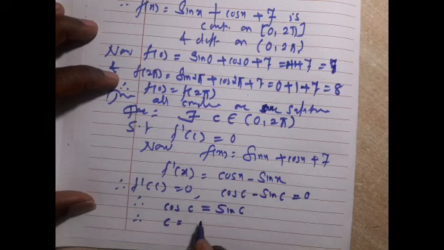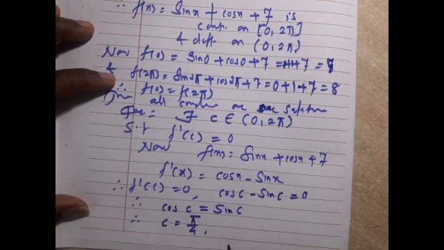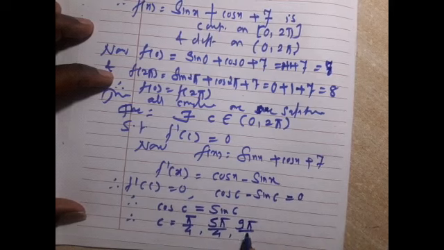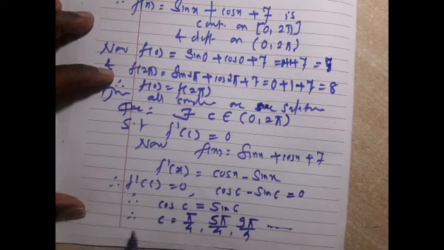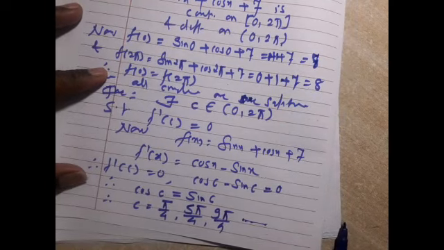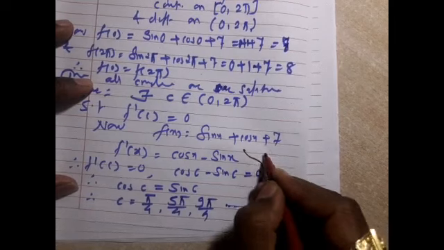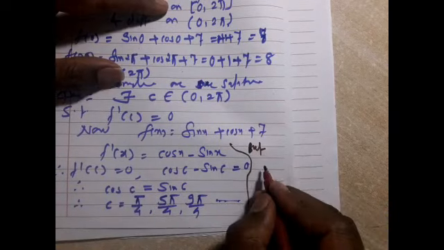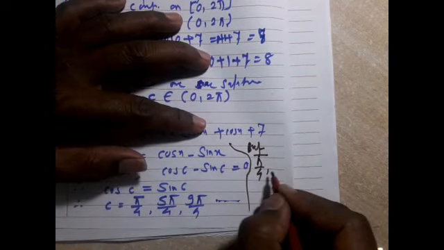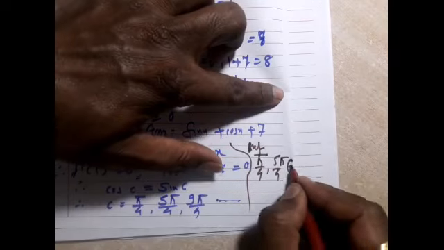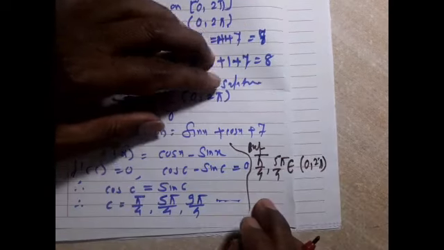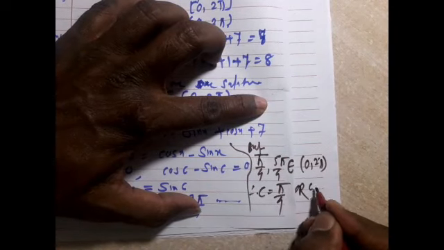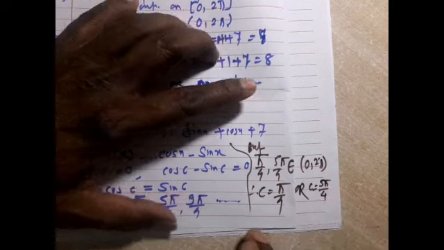Therefore, c = π/4, 5π/4, 9π/4, etc. But π/4 and 5π/4 belong to the interval (0, 2π). Therefore, c = π/4 or c = 5π/4.